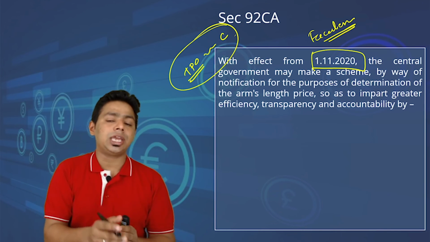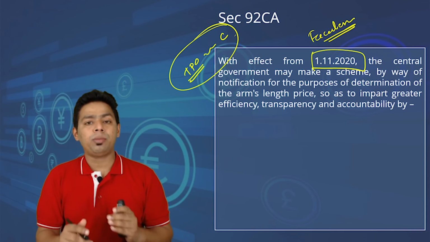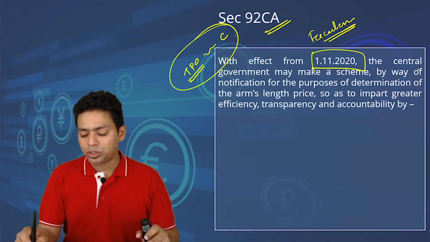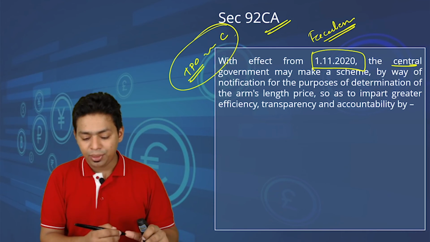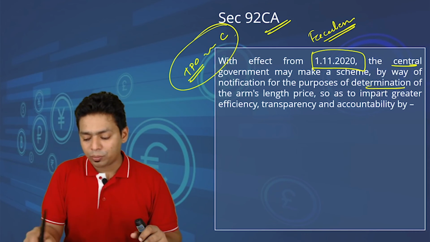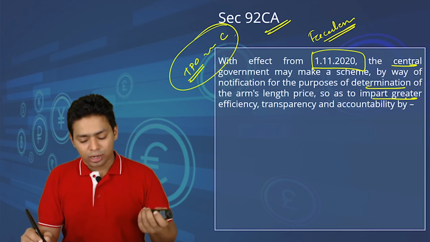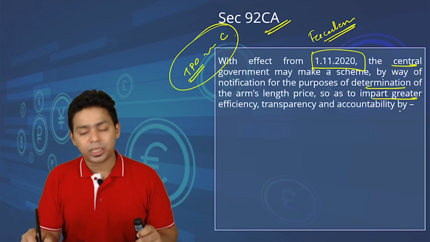The same faceless scheme is also applicable for information to be gathered under section 92CA. With effect from 1st November 2020, the central government may make a scheme by way of notification for the purpose of determination of arm's length price, so as to impart greater efficiency, transparency and accountability.